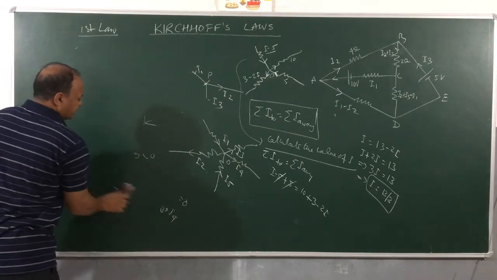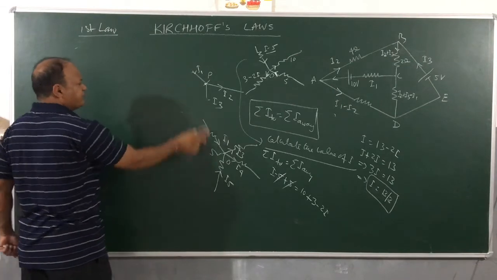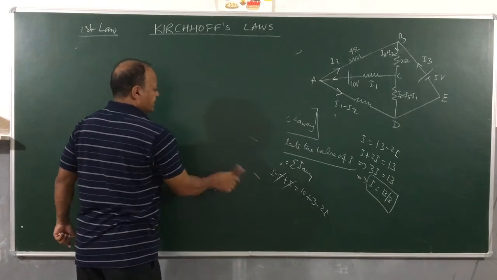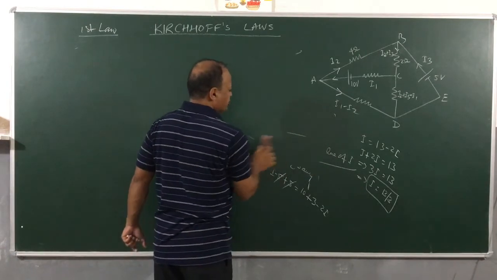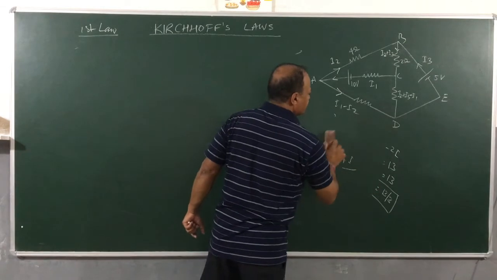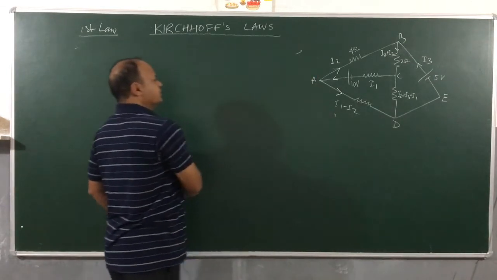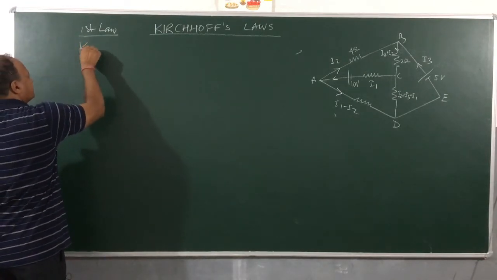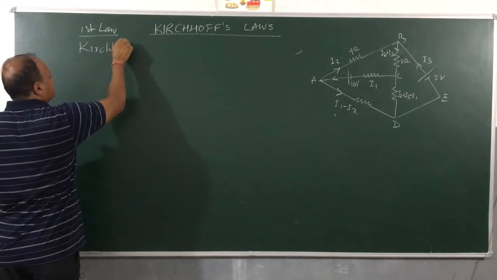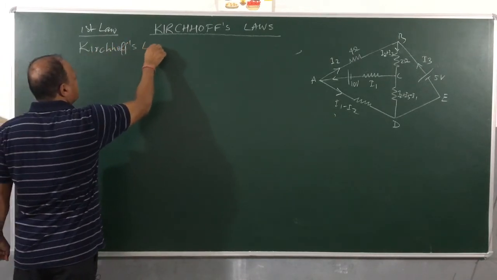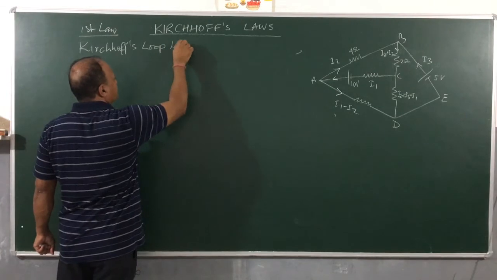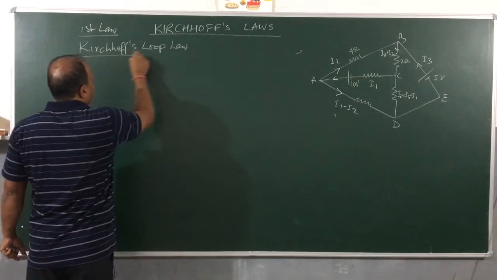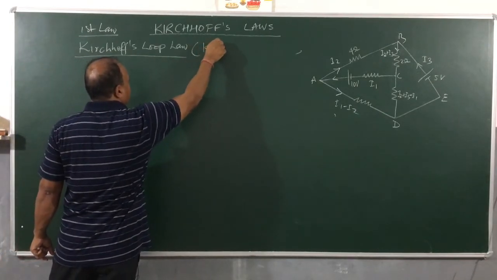Now children, we will be doing the second law, which is a more complicated law, and we often see students making mistakes when they are making use of the second law. And the second law will be very extensively used in doing sums. So we have Kirchhoff's loop law. This is which law? Kirchhoff's loop law, second law. We also call it Kirchhoff's voltage law, KVL.